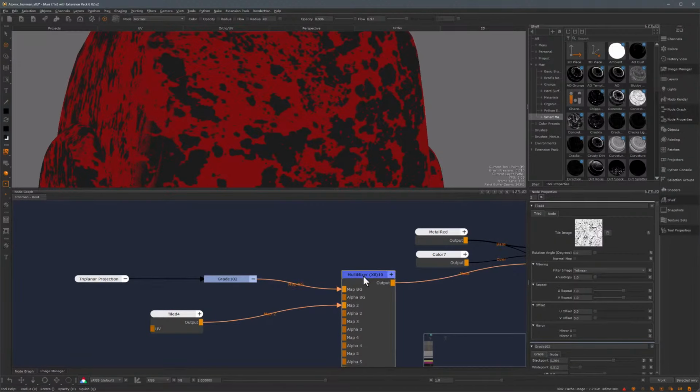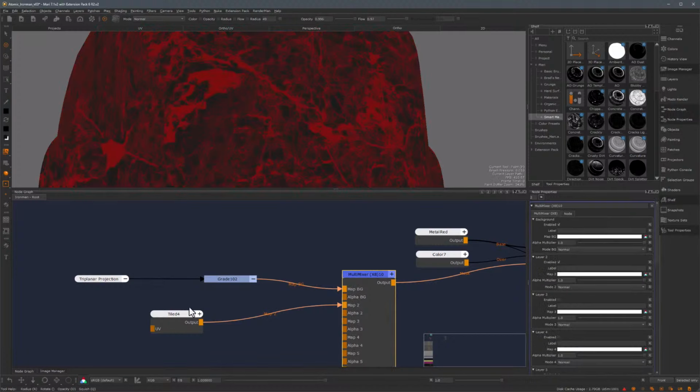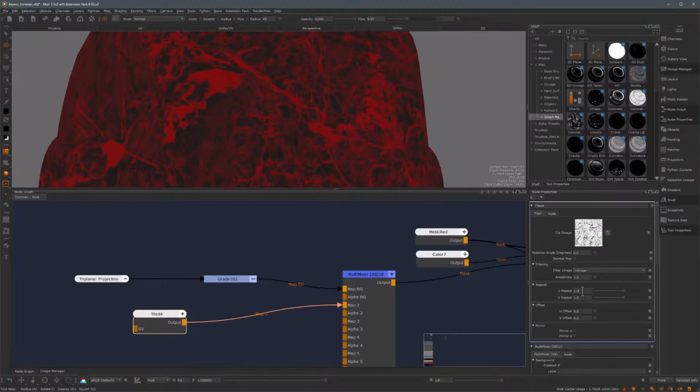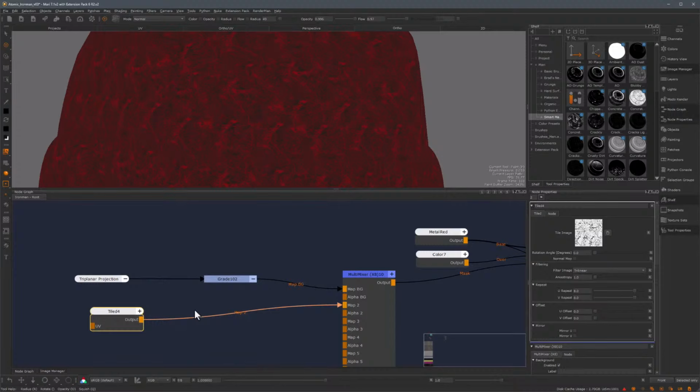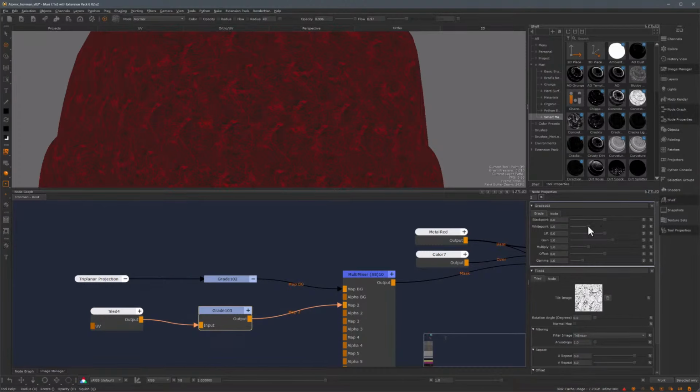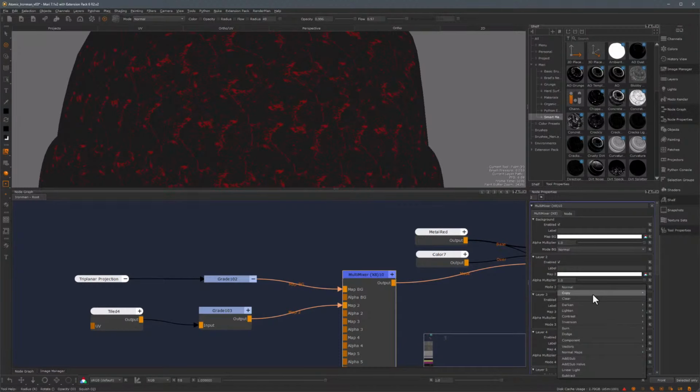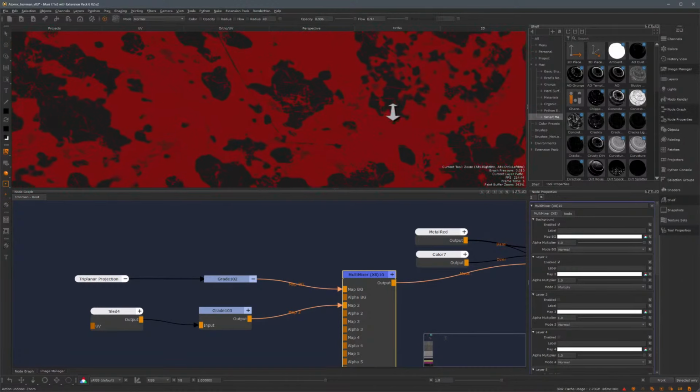And then I'll connect this into the map 2. So let's enable layer 2 in the multi-mixer. And I think this looks too large, so in here I'll just tile this a couple of times. Let's try 8 and see what we get. I guess this is a pretty fine detail. And I'll do the same thing: I'll just use a grade node to grade this down a bit, get more of a black and white image, not so much a gradient. So something along these lines. And of course I have to change the blending mode, so I will put this on multiply. So now, as you can see, I have an additional layer of breakup in this pane.